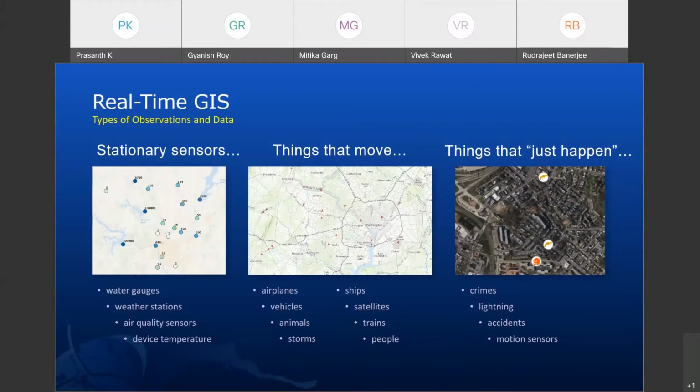Also, there will be incidents. So the example which I mentioned earlier: a crime or an accident or a strike or agitation or a natural disaster which randomly occurs, and that also needs to be monitored. It can be a social media feed, or a data provider who provides you this live data. So all these three scenarios would need to be integrated together to create a situational awareness workflow in real time.